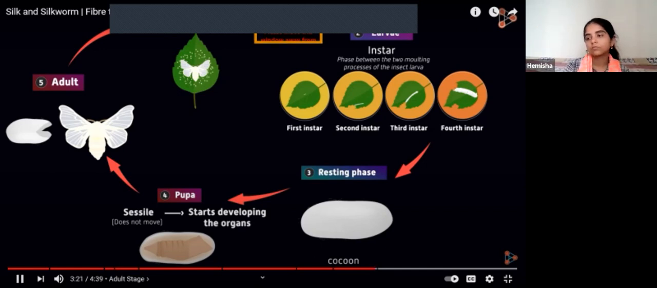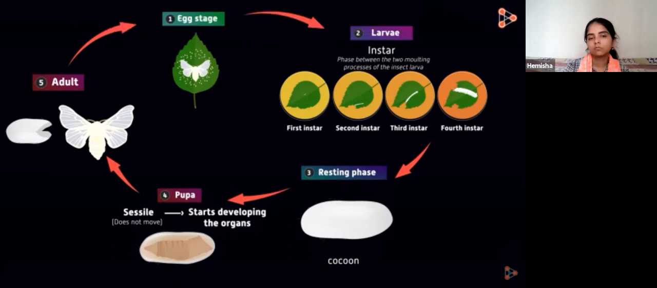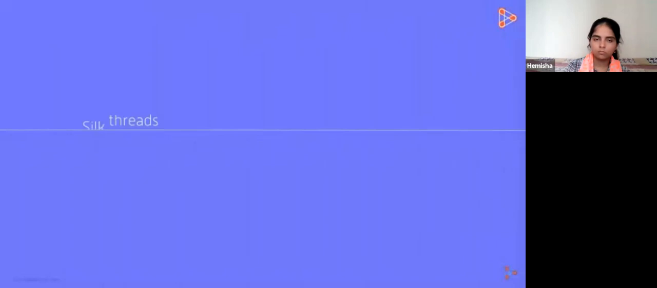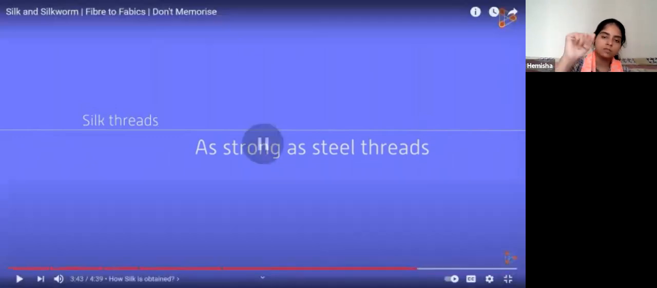So now can you tell me how silk is obtained from these animals? The cocoon is the main source of silk threads. Once the pupa develops into an adult and flies away leaving the cocoon behind, the cocoons can be collected and the threads are obtained. The threads in a cocoon are extremely strong. They are surprisingly as strong as steel threads. This is important.